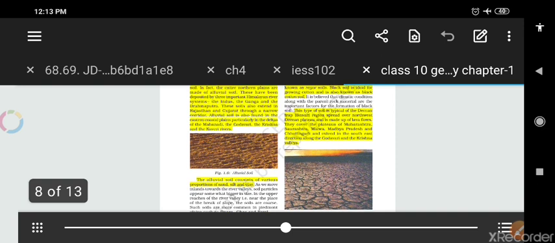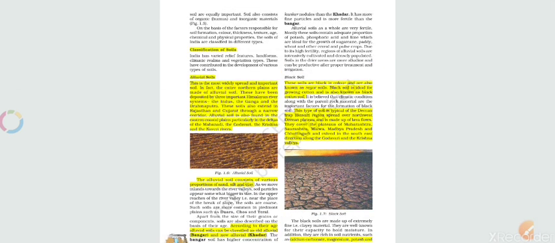But what about the Khadar soil? Khadar soil does not have that kankar portion, and it has more fine particles and is more fertile than the Bangar. So Khadar is more fertile and has more fine particles. But the Bangar soil has more kankar portion, so it is not very fertile compared to Khadar.